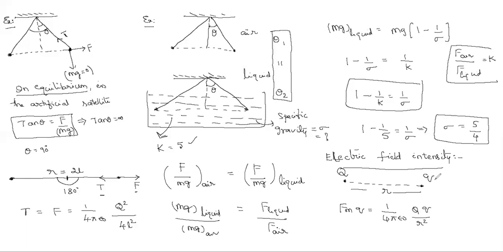If 1 by 4 pi epsilon naught, we take it as K, sir. That is your wish. If you want to take it, no problem.